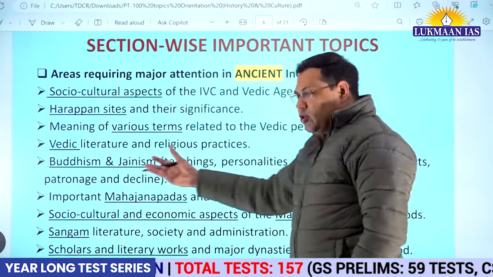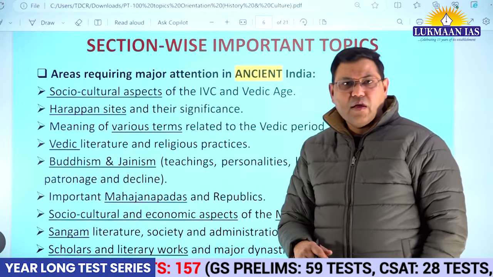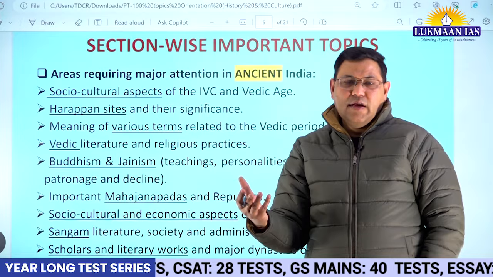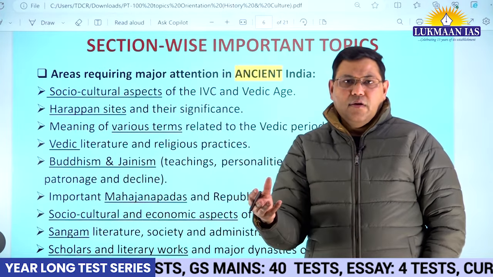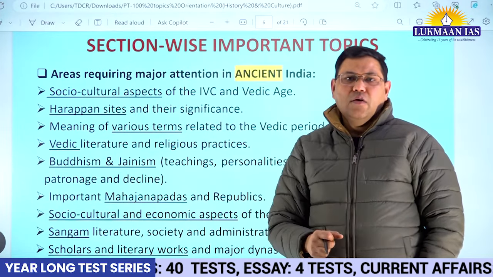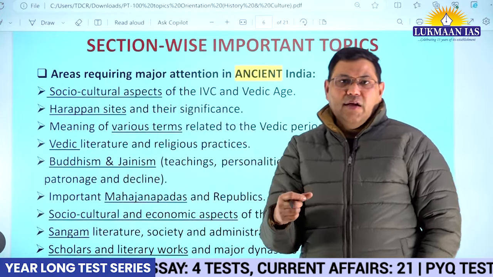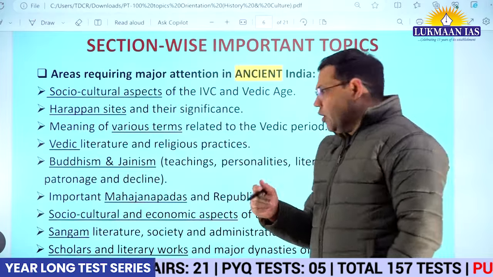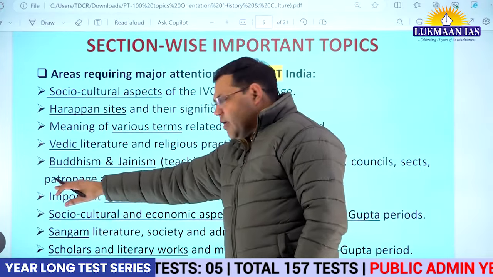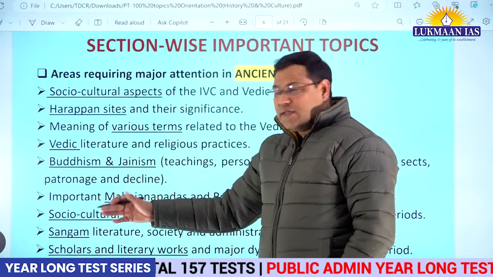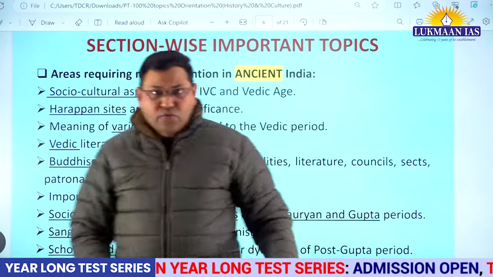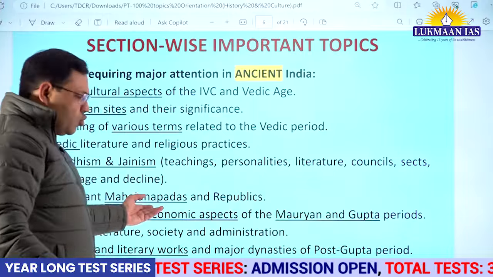Different sects emerged in both these religions. For example, Buddhism had 3 major sects later. They were Mahayana, Hinayana, and Vajrayana. Similarly, Jainism had Shvetambars and Digambars. So you should be knowing about them. Who were the people who patronized them, the rulers especially, or the classes, and what are the factors that led to their decline? When it comes to Mahajanapadas, I have already told you